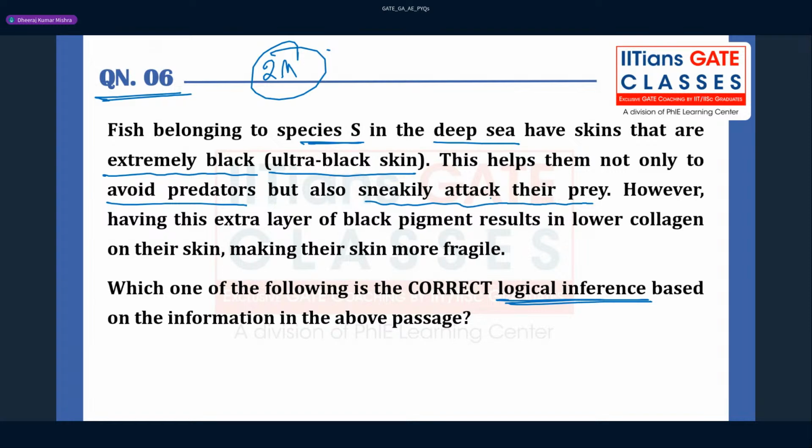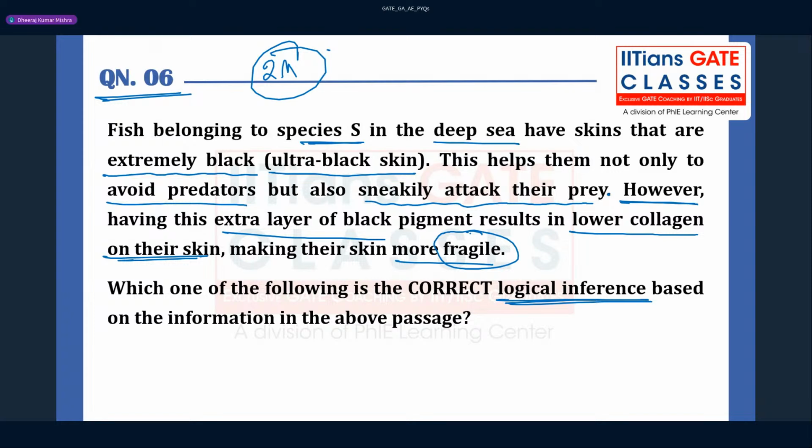However, see, they are talking about advantage here till this full stop, but now the word however is there, so the story of the statement is going to change, right? Now some negative, some disadvantage also might be there. However, having this extra layer of the black pigments results in lower collagen on their skin, making their skin more fragile. So this word fragile is kind of soft, like if you throw a glass on the ground, glasses are fragile, okay.